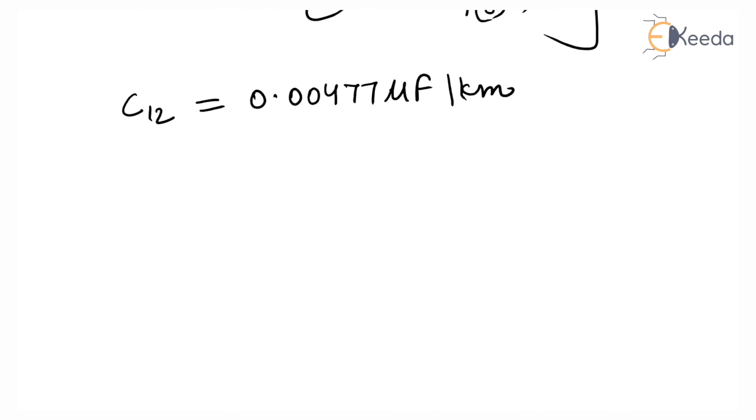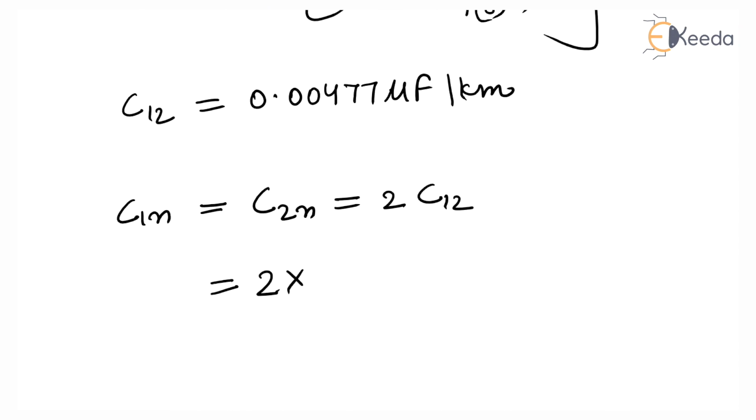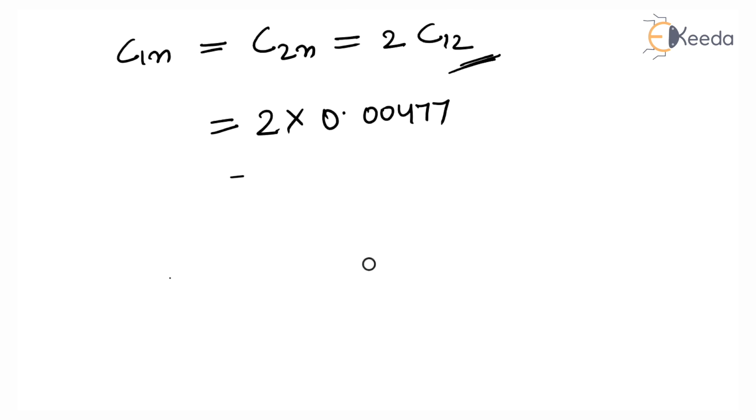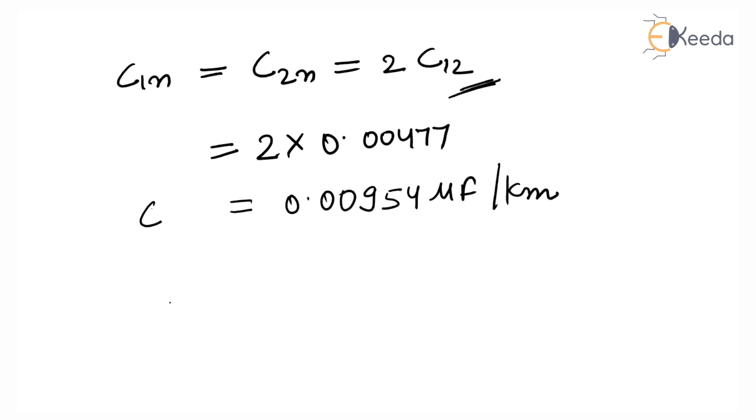So capacitance to neutral, C1n is equal to C2n, which is equal to 2C12. So this is equal to 2 into 0.00477. So with 2C12, the effect of earth is considered for neutral. So this is equal to 0.00954 microfarad per kilometer. So this is the capacitance to neutral while considering earth.